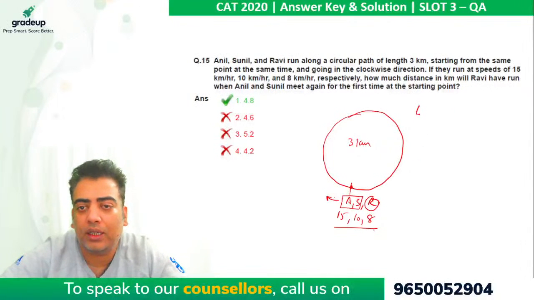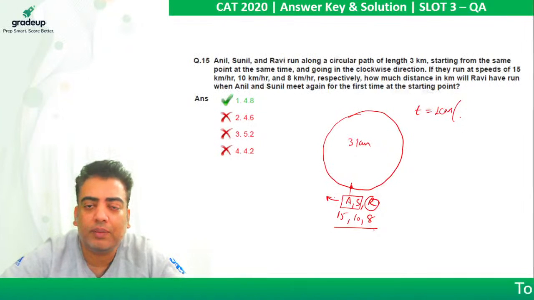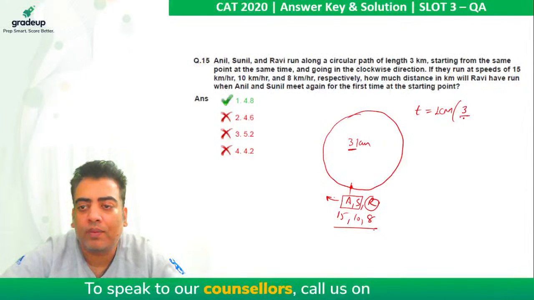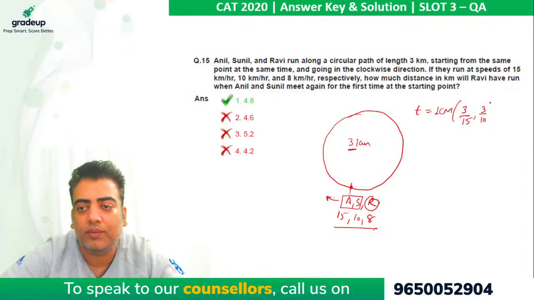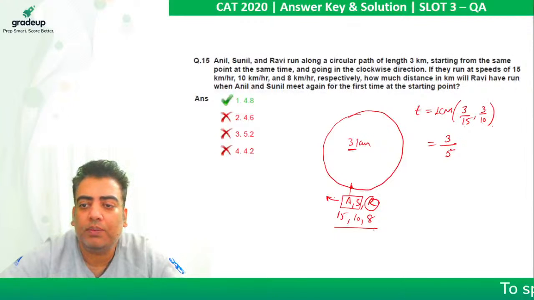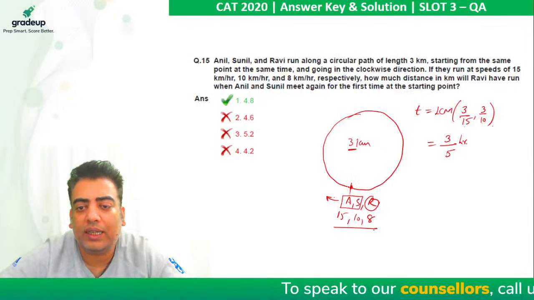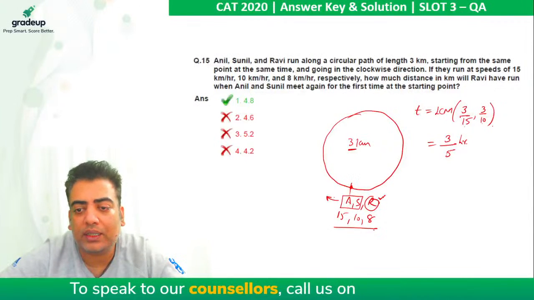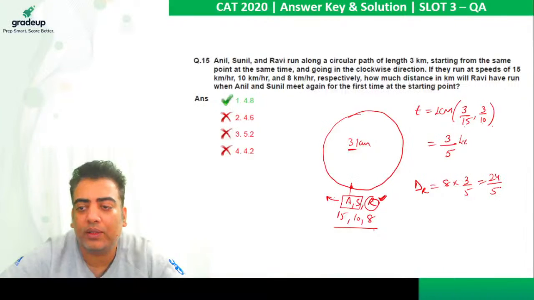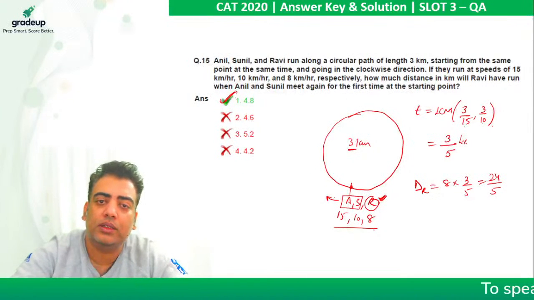Now the time taken by Anil and Sunil to meet at the starting point for the first time is the LCM of the time taken by them to complete one round. So the time taken by Anil will be 3 by 15 and that by Sunil will be 3 upon 10. Their LCM comes out to be 3 upon the HCF of 15 and 10, which is 5. So 3 by 5 hour is the time taken to reach the starting point for the first time. In the very same time, the distance covered by Ravi is speed into time, which is 24 by 5, which is 4.8 kilometers.